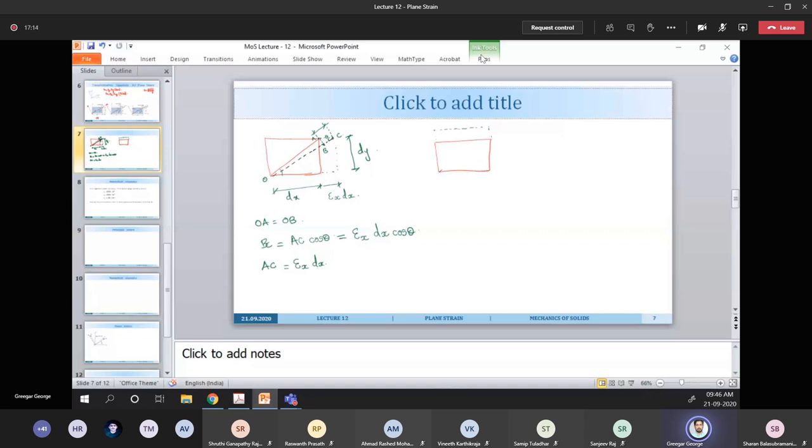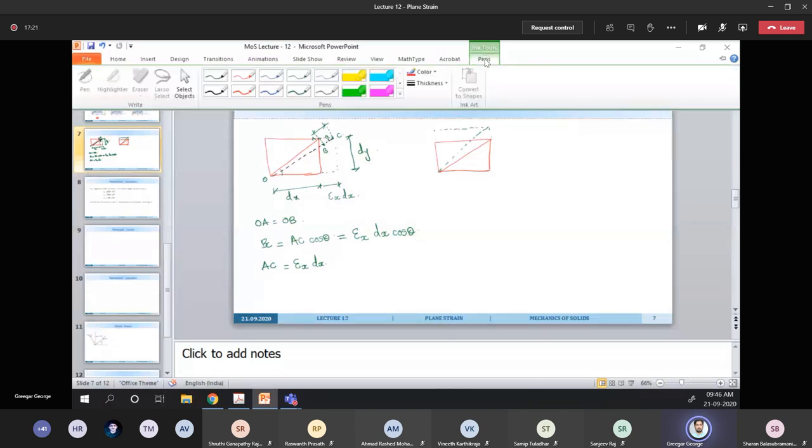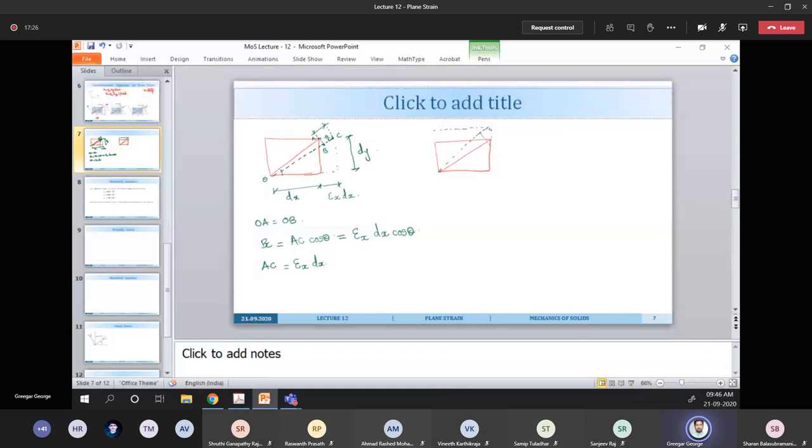Earlier this was ds, and now we need to figure out the elongation, which is this portion.